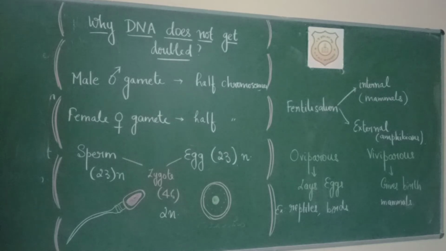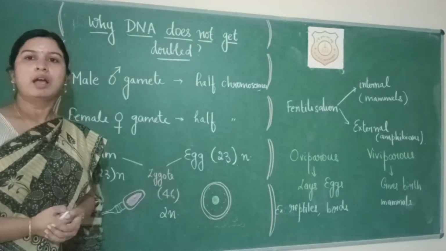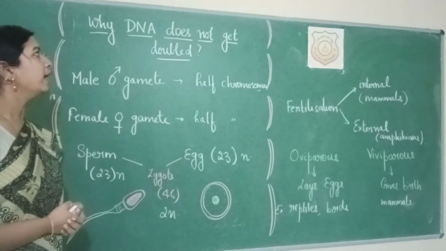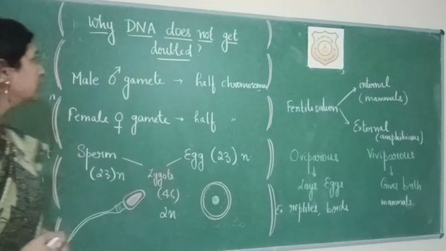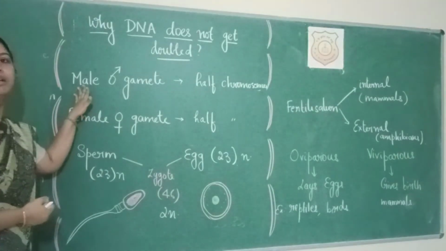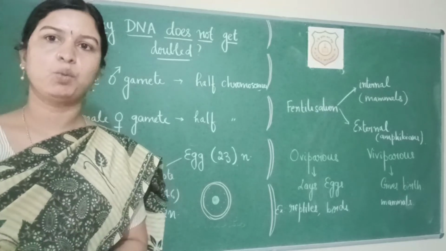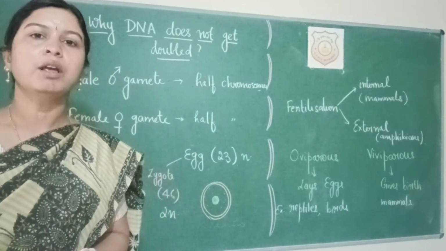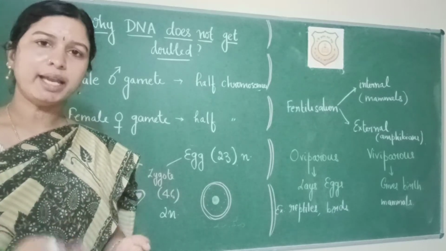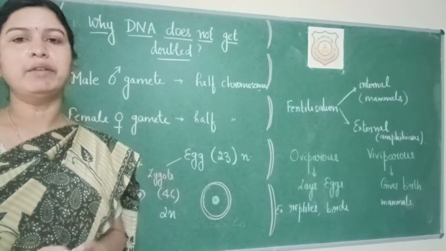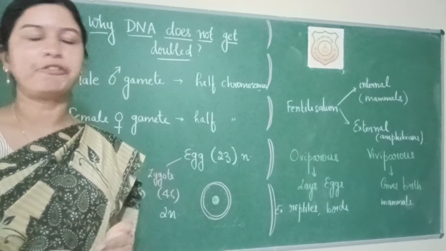Now we will just see why the DNA amount does not get doubled during sexual reproduction. We saw, as I told you earlier, that there are two types of cell divisions. One is the mitotic division, where the number of chromosomes remains the same. And the second is meiotic division, where the number of chromosomes is reduced to half.